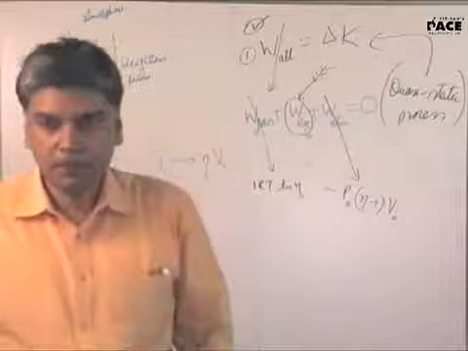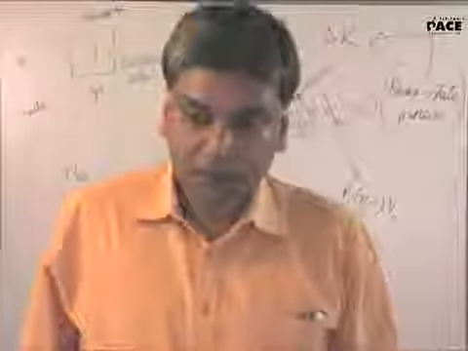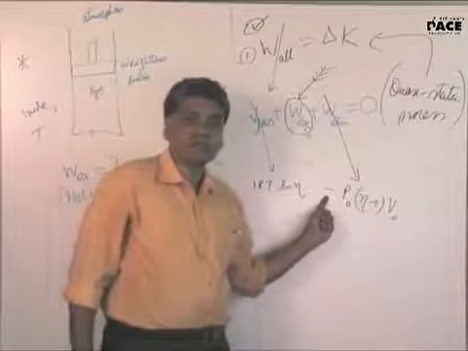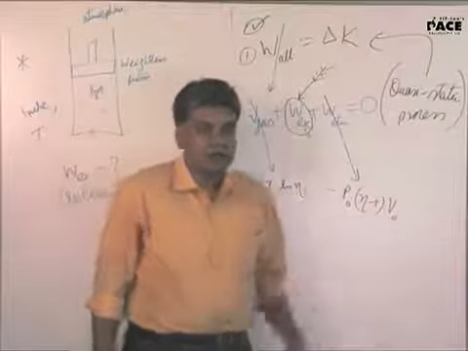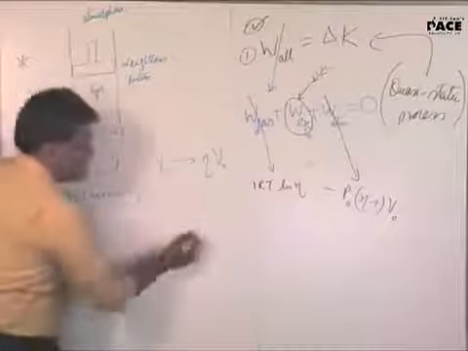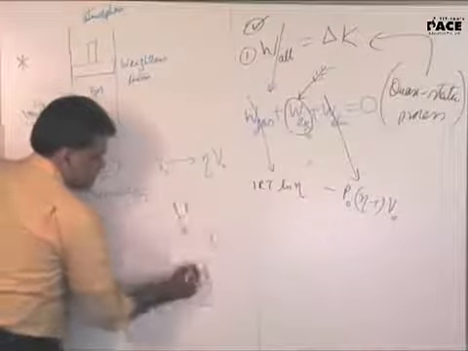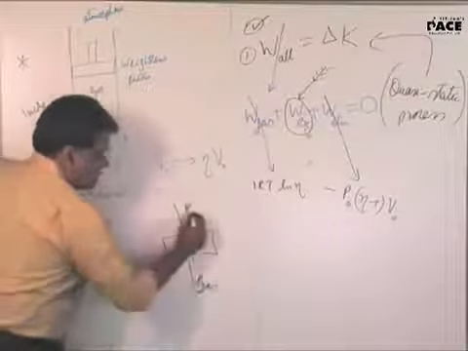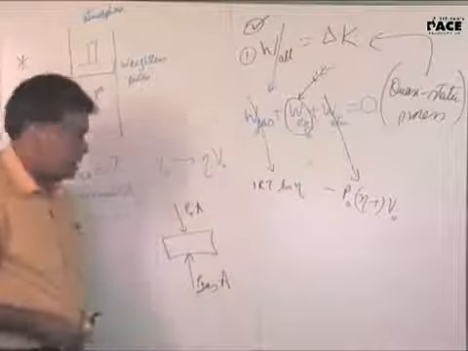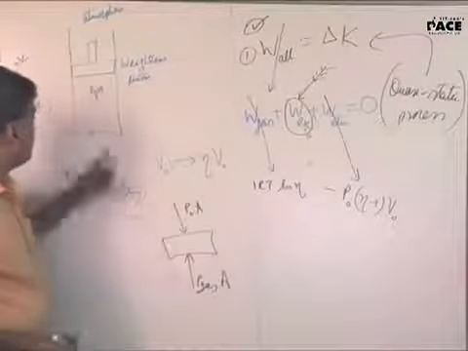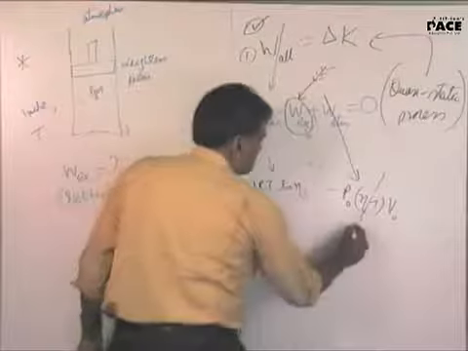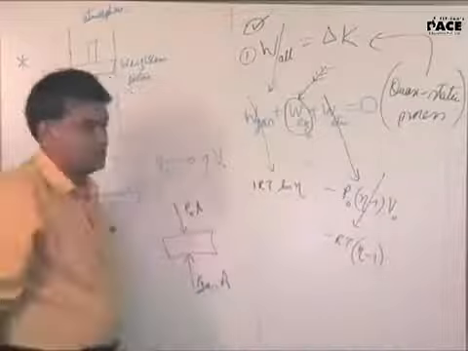Yes, sir. So for V naught we used RT by P gas initial. Okay, that is what I said. No problem. So did you have a negative sign there? Yes, sir. Okay, then what is P naught V naught? See, originally the pressure of the gas, this diagram is true originally. The gas is there inside and this is the atmosphere outside. Originally it's in equilibrium, before you start pulling. So there P gas and P naught are the same, for which we can say P naught V naught equals RT. So substitute this like that and I'll get your answer.